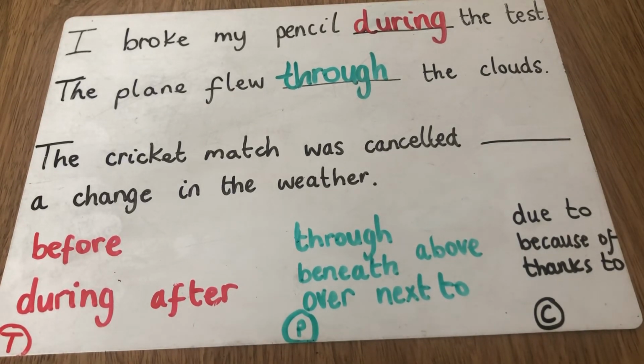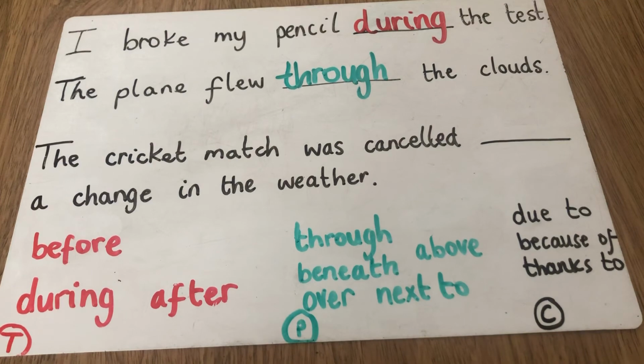The cricket match was cancelled because of a change in the weather. And we've got the cricket match was cancelled thanks to a change in the weather. Okay, now you could actually use that one, because if you're going to talk a little bit sarcastically, if you're a little bit annoyed and you really didn't want it to happen, so the cricket match was cancelled thanks to a change in the weather. So if you really, really wanted to play the match and you are devastated, thanks to the change in the weather, now can't play it. But I would have gone for either due to or because of.